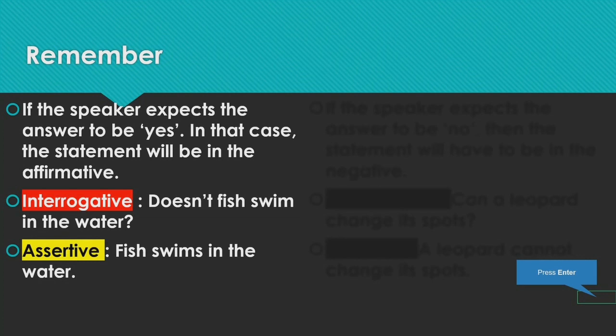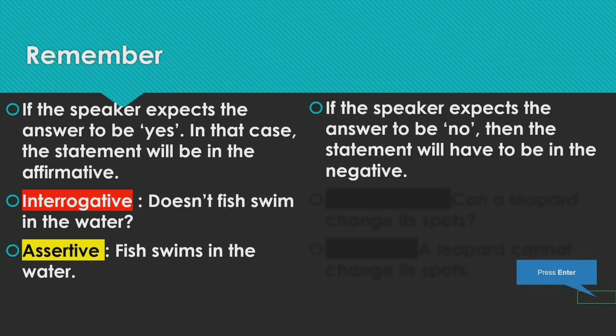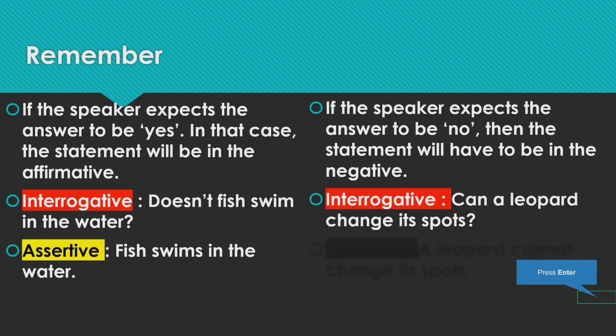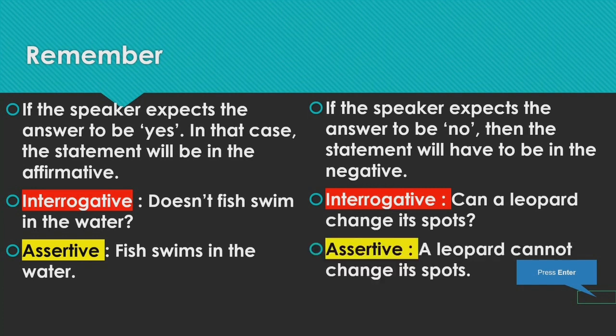So the answer is yes, fish swims in the water. So this is how we have to convert interrogative into assertive, and we have to convert into an affirmative sentence when the answer is expected to be yes. The same way, if the speaker expects the answer to be no, then the statement will have to be in the negative. For example, can a leopard change its spots? We all know that it cannot, okay? So the answer is a leopard cannot change its spots.